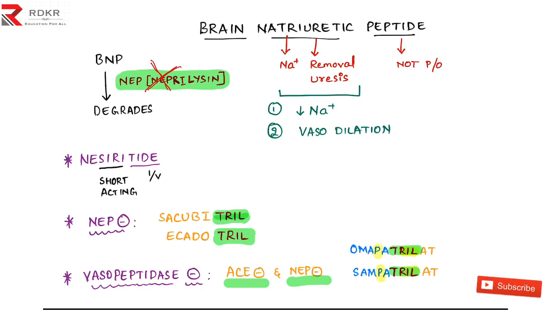And also this BNP caused vasodilation, so this decreased the pressure on the heart. So in the single BNP we got 2 important actions. Later on he also said the peptide means we cannot give it per oral, so I have to give it in the IV form. So he told the patient that I will give this drug in the IV form.